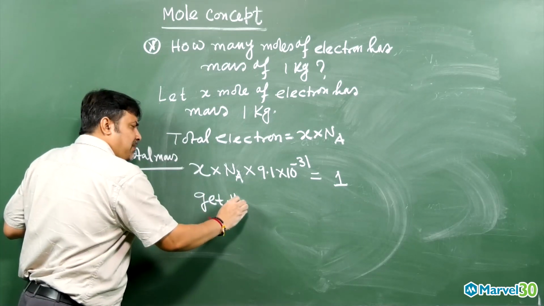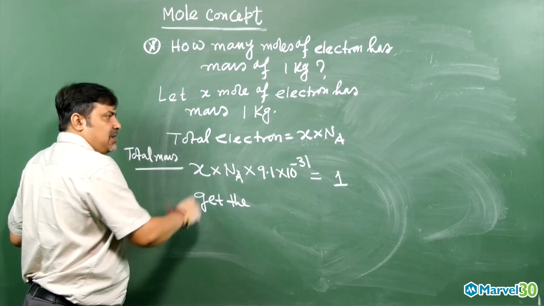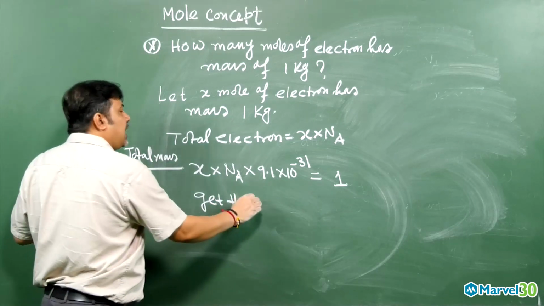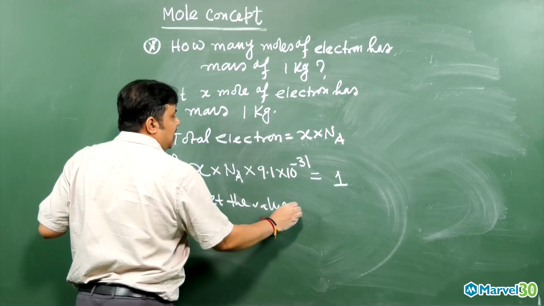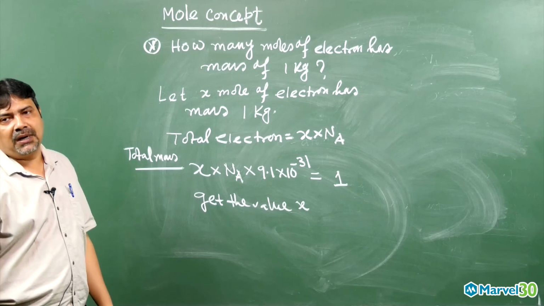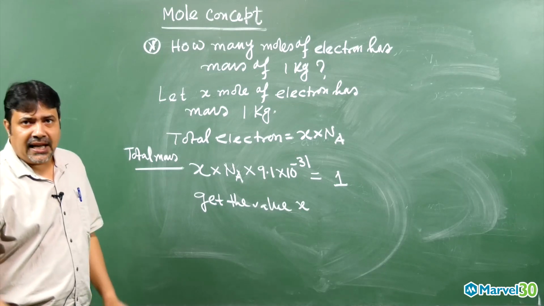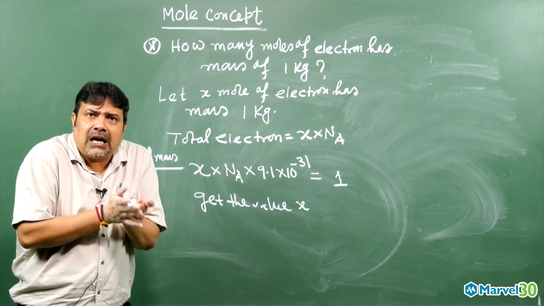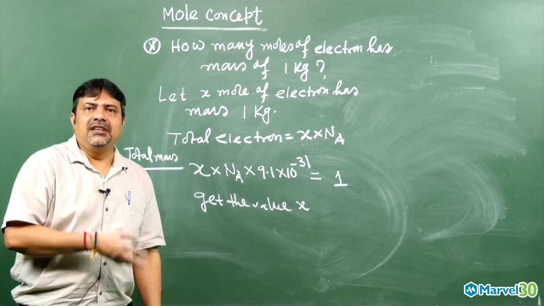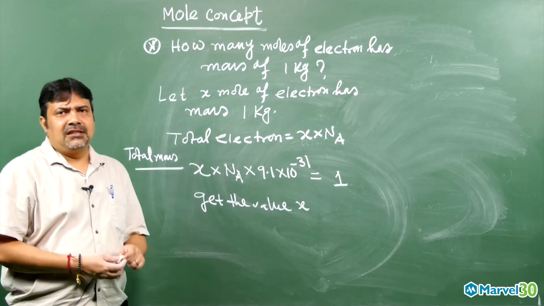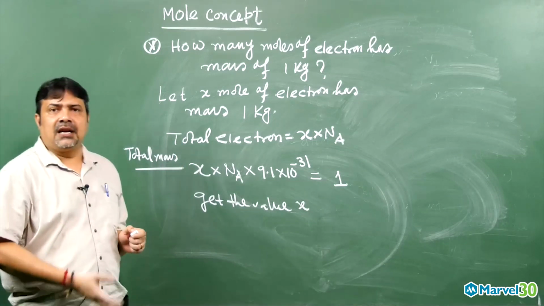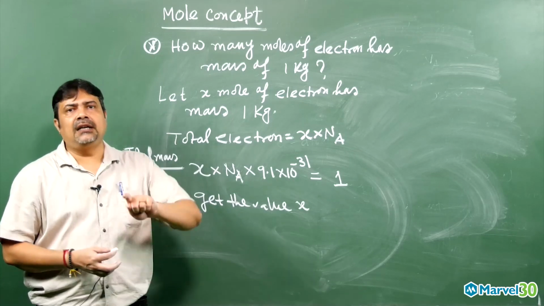You can calculate by simple calculations. Avogadro number, you know, is 6.023 × 10^23, and then you will get the value of x. That is nothing but that many moles has a mass of 1 kg. So you understand how this mole concept comes into the picture. You have to understand it in the easiest way. I hope this problem is clear to everyone. This type of problem they generally ask in AFMC and AIIMS.